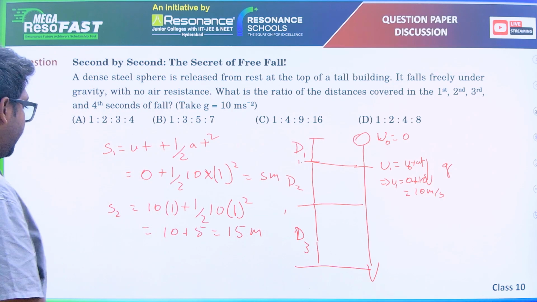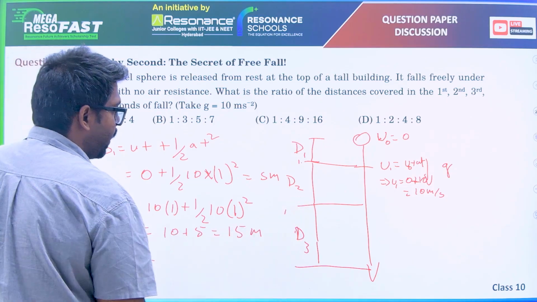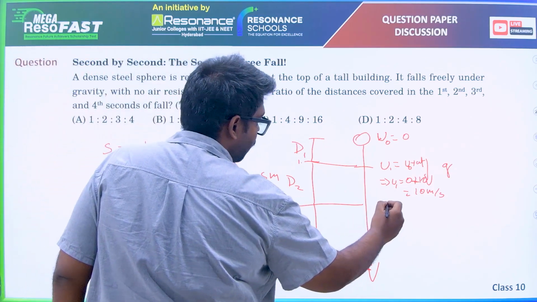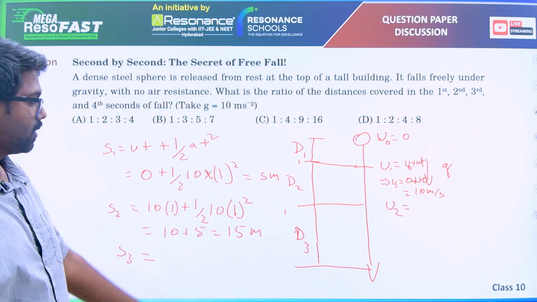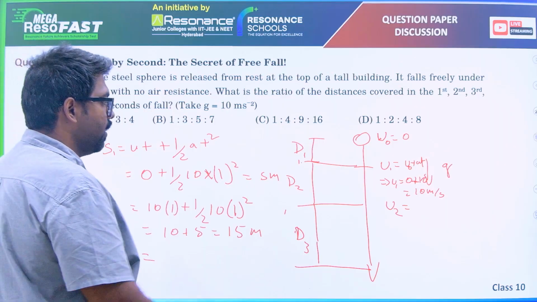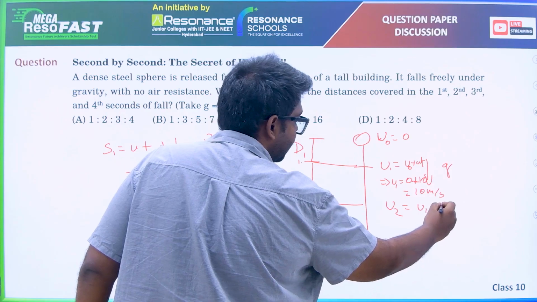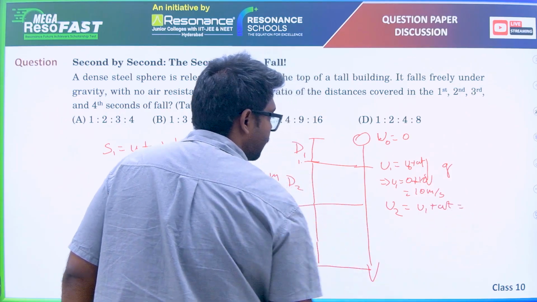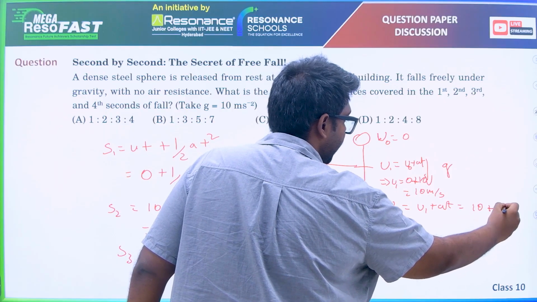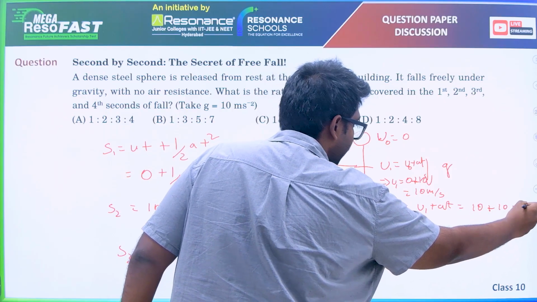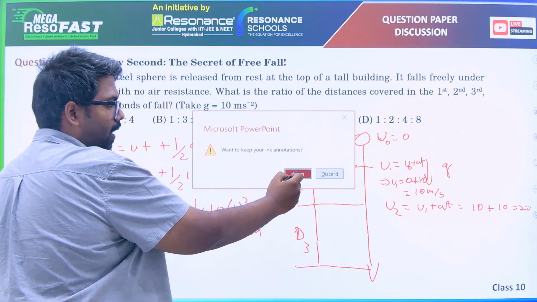right? And S3 will also be, let's find the initial velocity at this point, that is again U plus at, U1 plus at, that implies that is equal to 10 plus 10, that is 20, right?